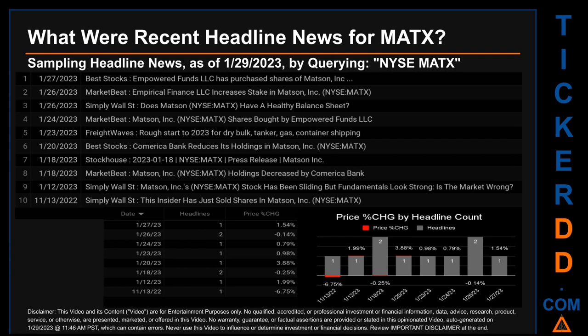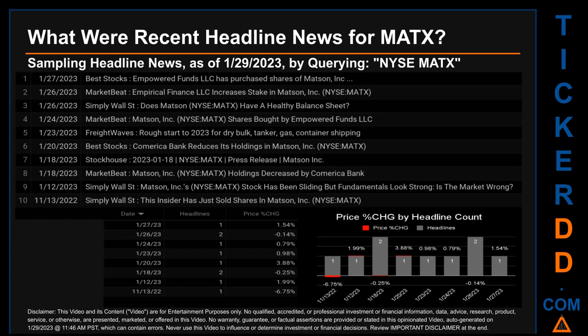On Thursday, January 26, 2023, first, Simply Wall Street published the headline that read, Does Matson have a healthy balance sheet? Then, for the second day with the most discovered headlines, on Wednesday, January 18, 2023, first, Stockhouse published the headline that read, The 18th of January 2023, press release, Matson Inc. Second, MarketBeat published the headline that read, Matson, holdings decreased by Comerica Bank. Correlated or not, as it happened, the stock price for MATX on those publication dates respectively saw a jump of -0.14% along with a drop of -0.25% when comparing the day's opening versus closing price.